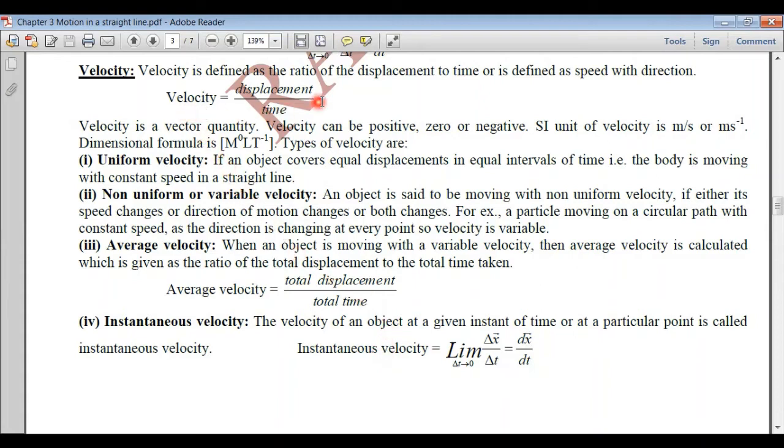So velocity is displacement per unit time, or you may define it as speed with direction. The velocity can be uniform, meaning speed is constant and also the direction is the same, that is, the particle is moving in a straight line. Non-uniform or variable velocity, if the particle is moving with variable velocity, that is, its velocity is changing. And when is it possible? Either the speed changes or direction changes or both are changing. Average velocity, total displacement upon total time. Instantaneous velocity, if the velocity is calculated at a particular instant of time, it is called instantaneous velocity.